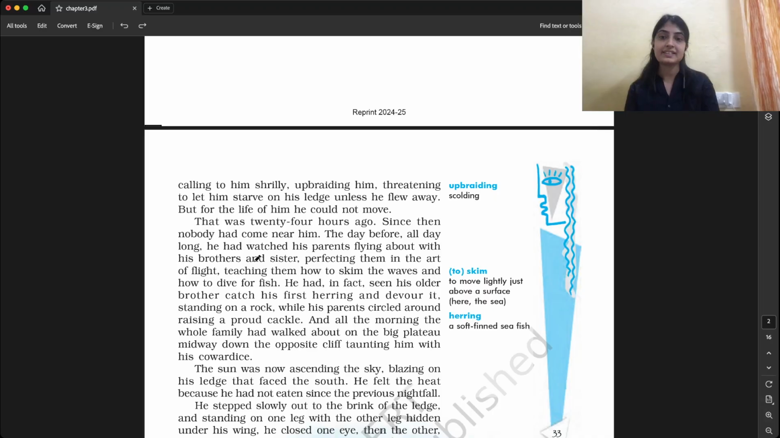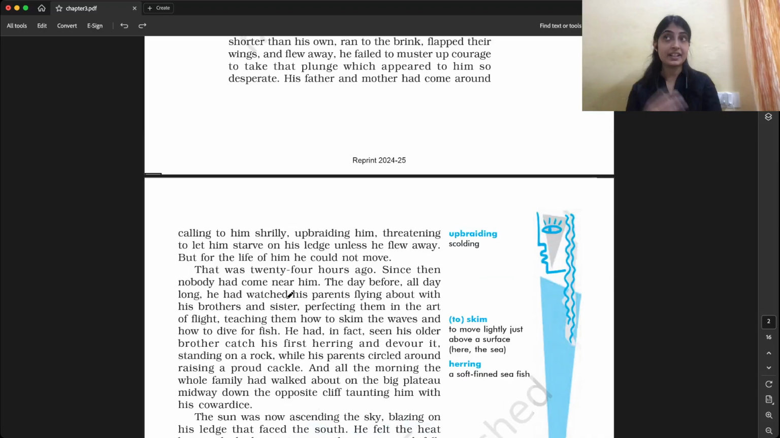So, what was happening when brothers and sisters were able to fly? Sister was able to fly, right? So they are telling here that one day before, the whole day, what was happening? The young seagull watched his parents flying about with his brothers and sisters. So he watched, means looked at his parents, how the parents are helping his brothers and the sister, perfecting them in the art of flight.